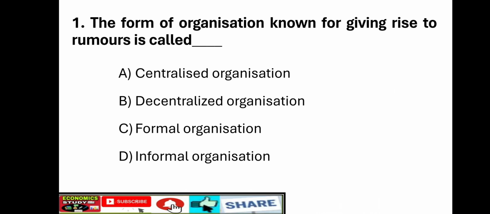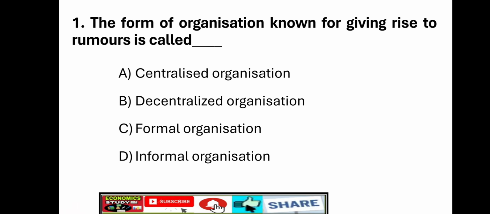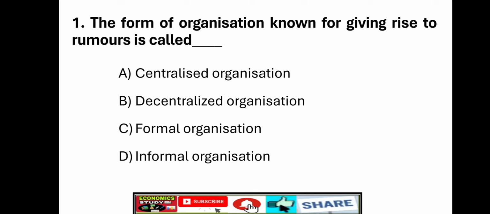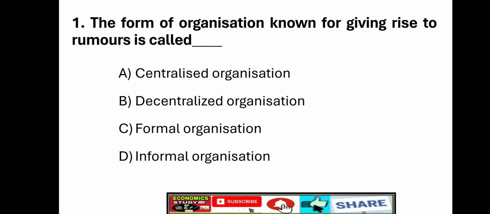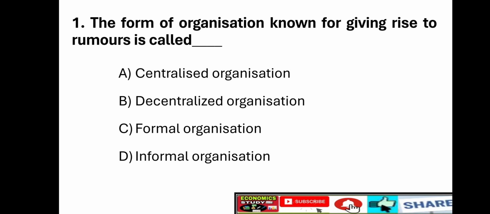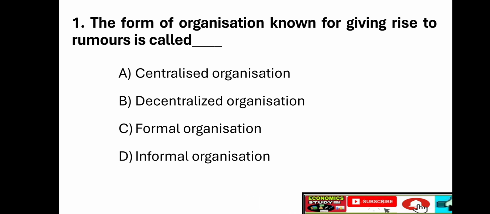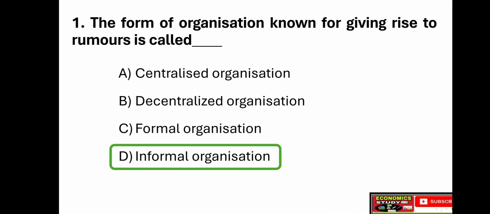Okay. First question. The form of organization known for giving rise to rumors is called option A, centralized organization, option B, decentralized organization, option C, formal organization, option D, informal organization. Right answer is option D, informal organization.